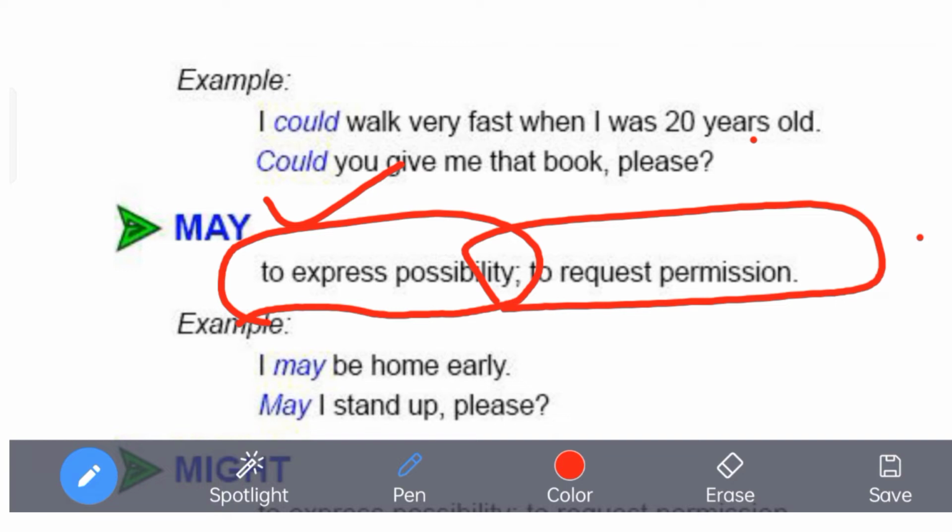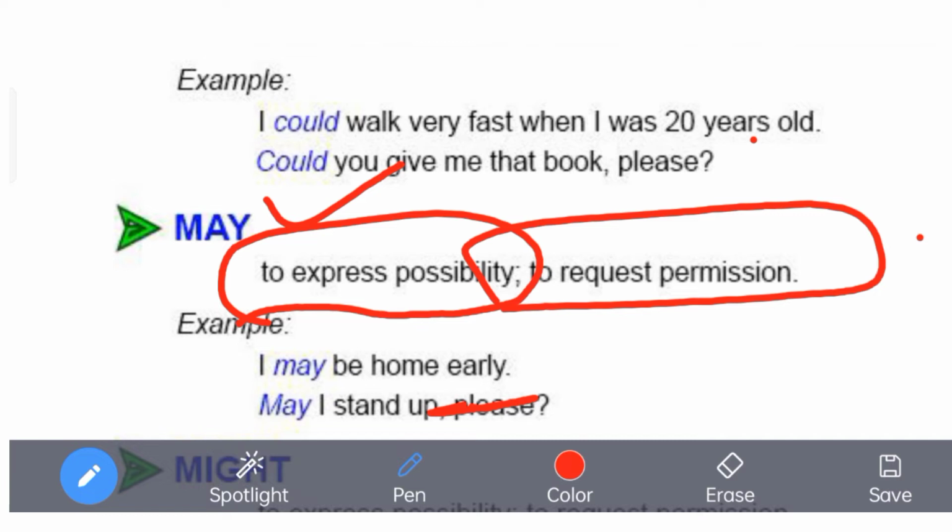It's not required somehow. Please is not required. Simply you can write, may I stand up? Okay. May you please stand up? Somebody says like that, like a teacher you say, may you please stand up? It's your choice in that case whether to apply please. Okay. May you stand up?